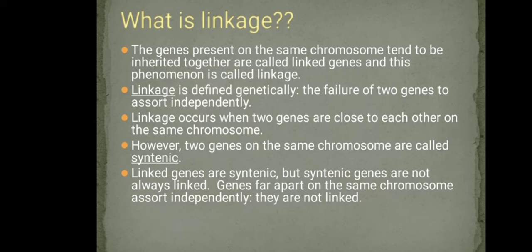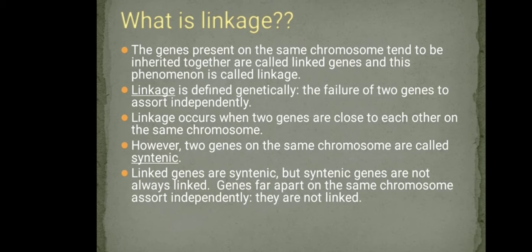Linkage occurs when two genes are located close to each other on the same chromosome. Two genes which are located on the same chromosome are called syntenic genes. So linked genes are surely syntenic. That means linked genes are located close to each other on the same chromosome, and so they are also called syntenic genes.